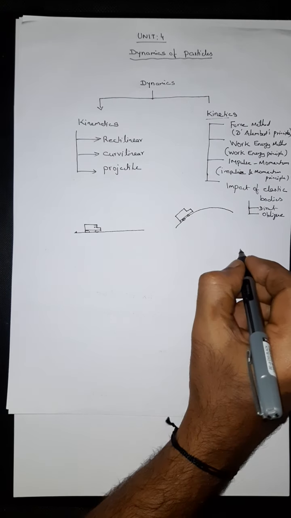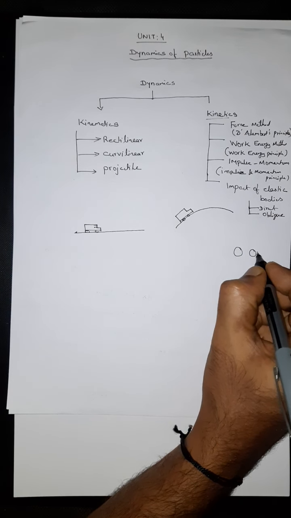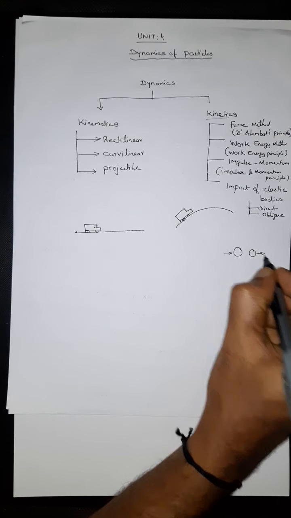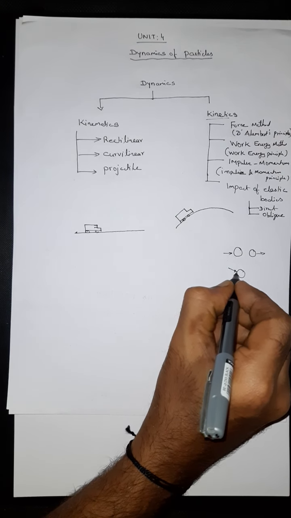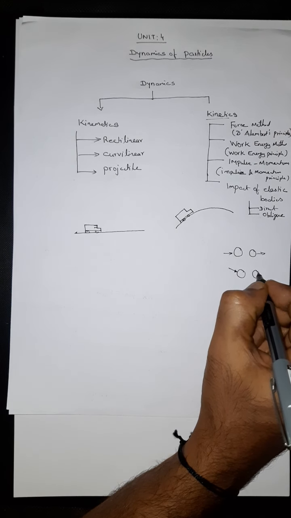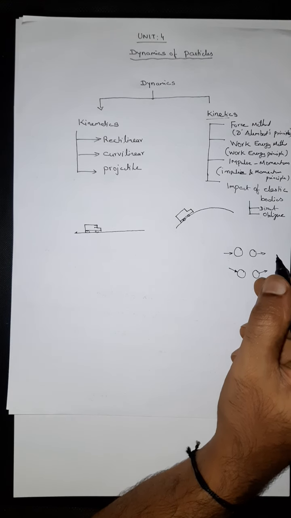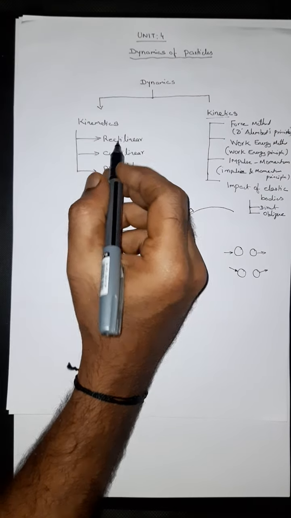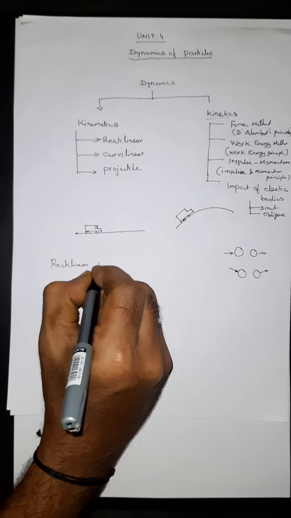Direct is, suppose a ball is directly colliding with another, that is direct impact. That means the force is applied in this manner and it is going in this manner. Oblique is when a force is applied in this manner and the ball is going in this manner, right? This is oblique impact. Rectilinear, I'll explain in detail about rectilinear motion.